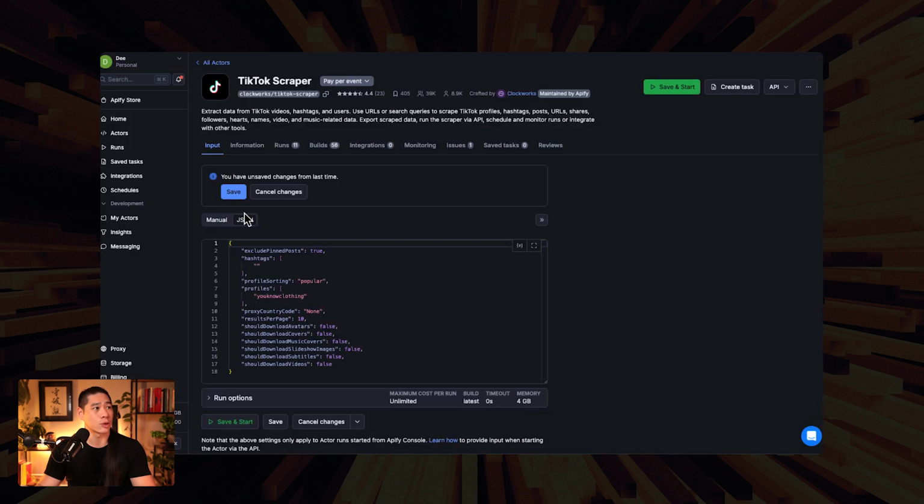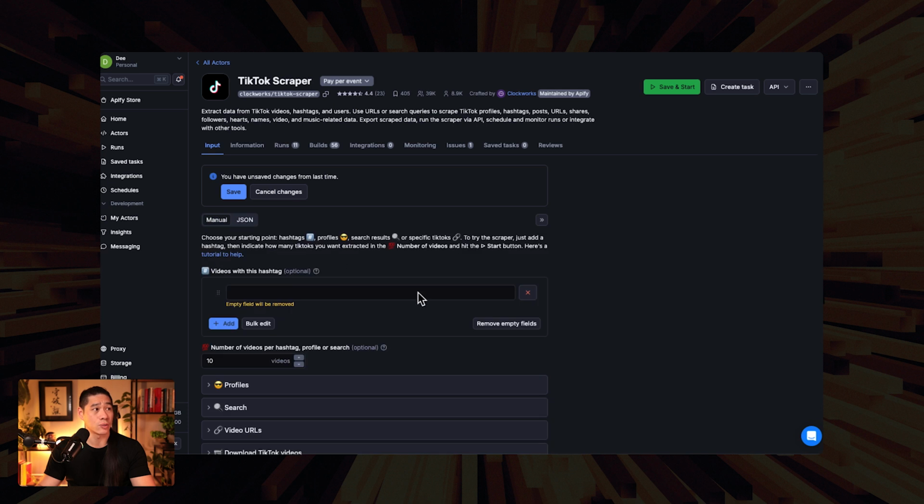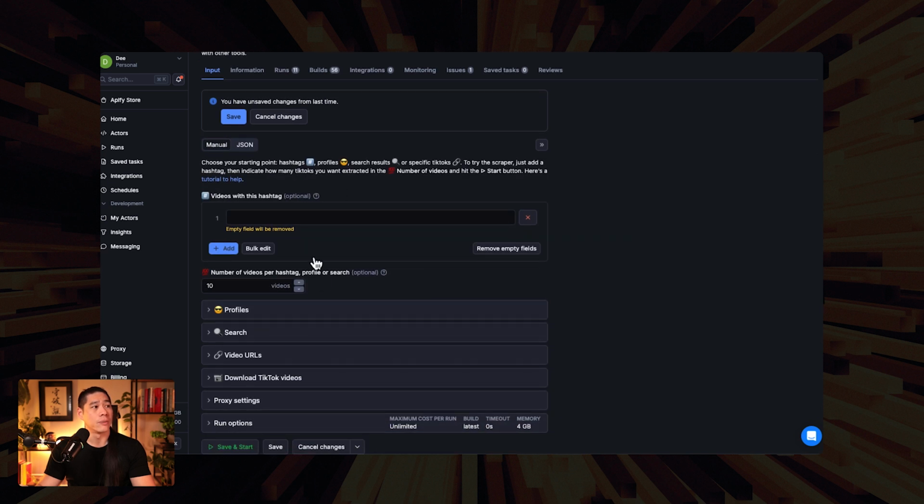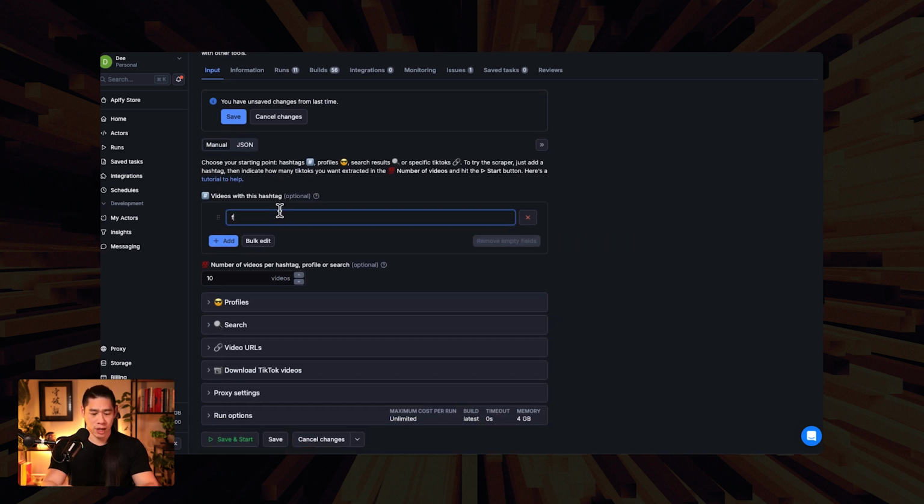These settings over here correspond to the JSON that is in here. So if you want to tinker around with this to explore for yourself, all you really need to do is go, okay, well, let's set this to FYP and let's set this to 100.